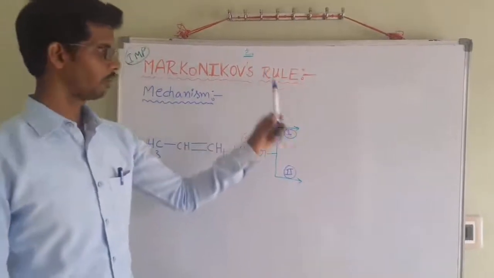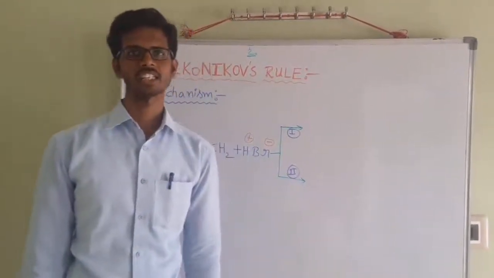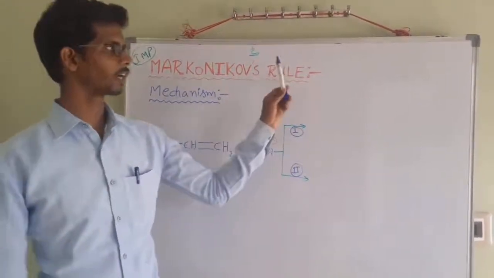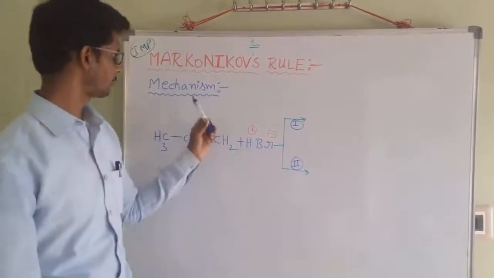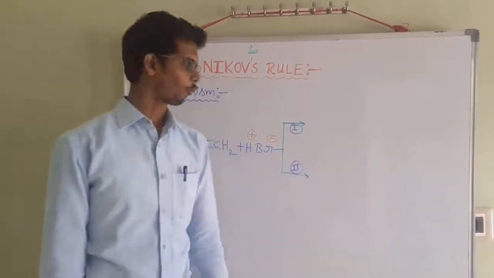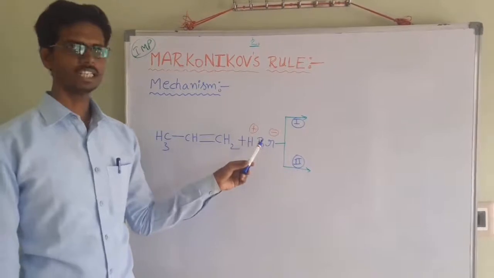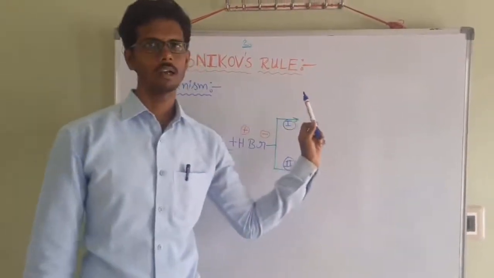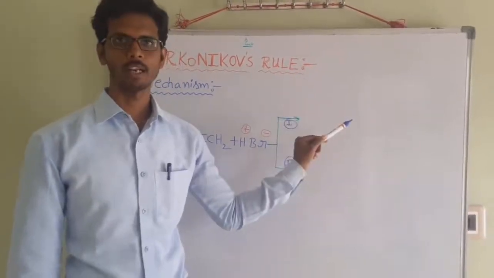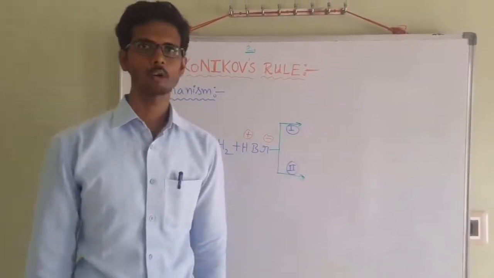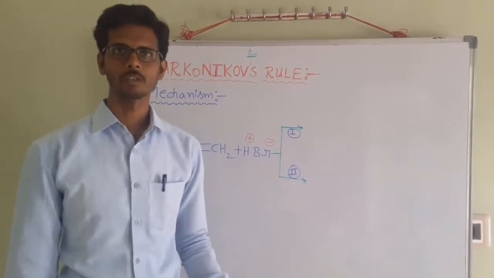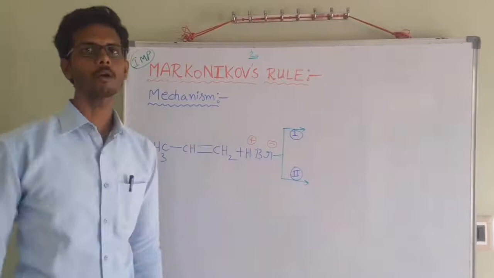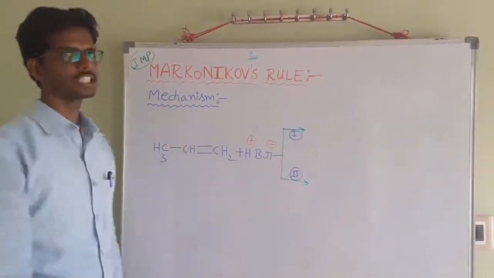This Markovnikov rule is proposed by the Russian scientist Vladimir Markovnikov. That's why this rule is called the Markovnikov rule. Let us see its mechanism. Why, when an unsymmetrical reagent is added to an unsymmetrical alkene, is the Markovnikov product formed as the major one, and the anti-Markovnikov product as a minor one? For this understanding, we can see the bond polarization, that is nothing but its mechanism.